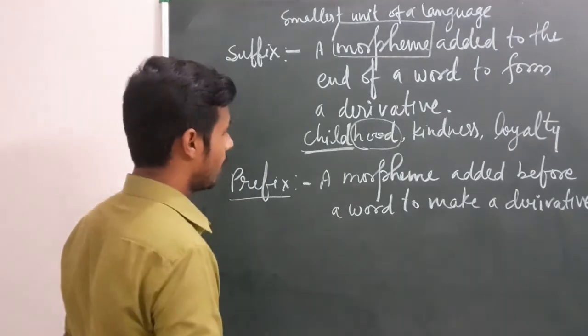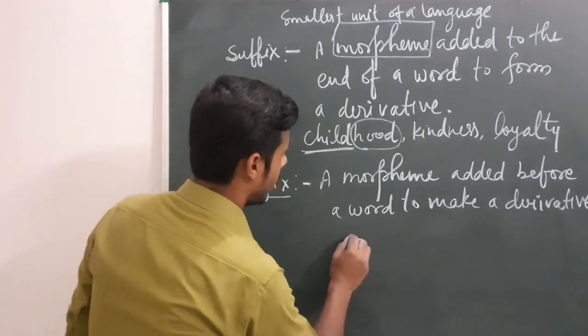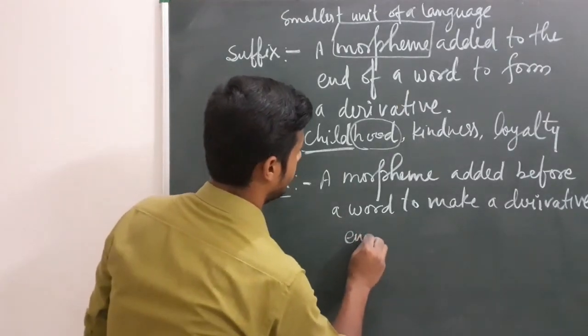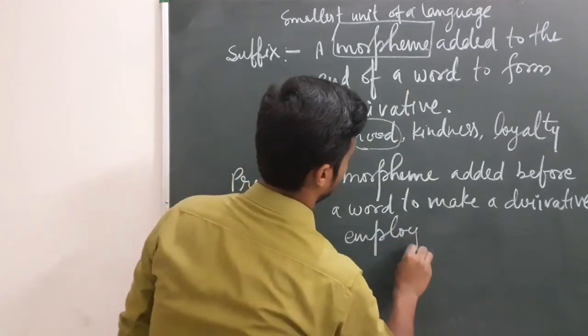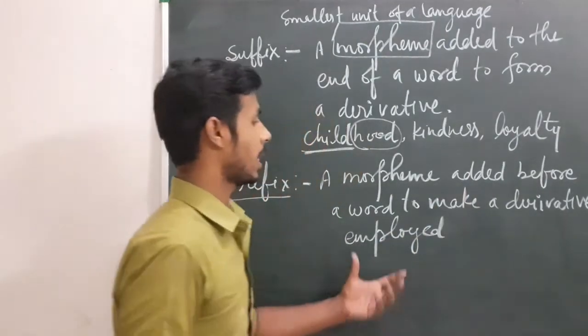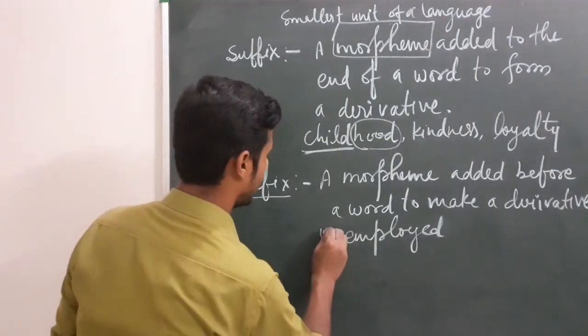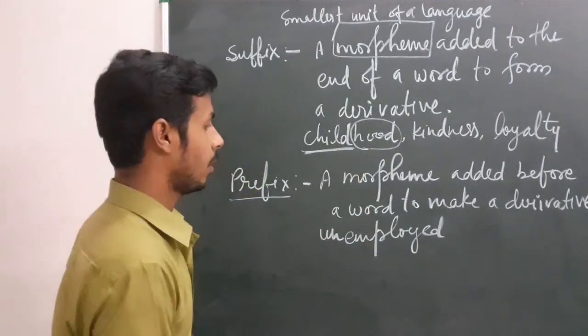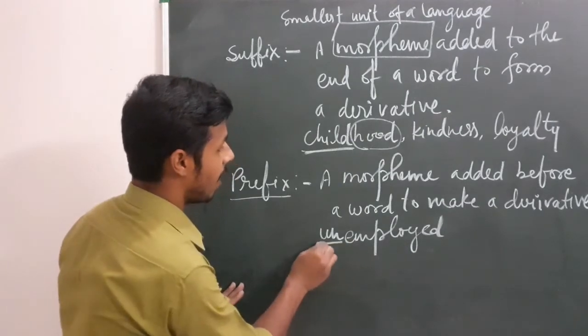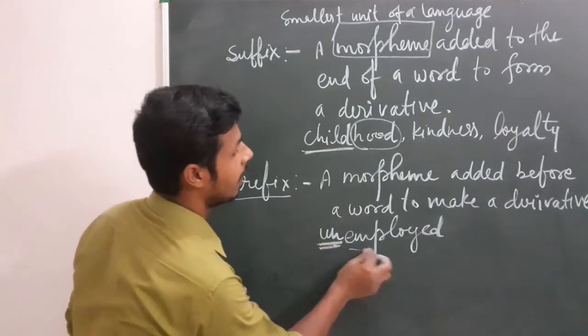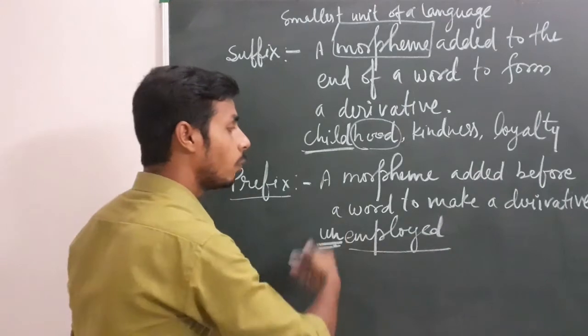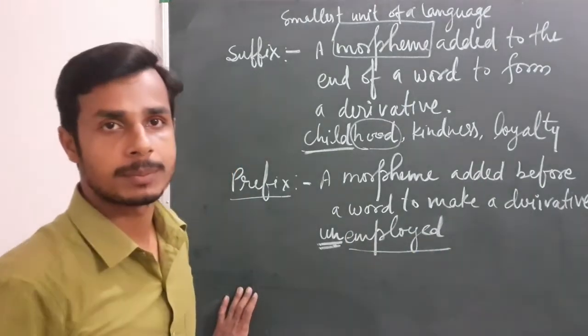For example, I have written employed, and when we add un, it is a prefix added to the root word and the word gives us a new meaning.